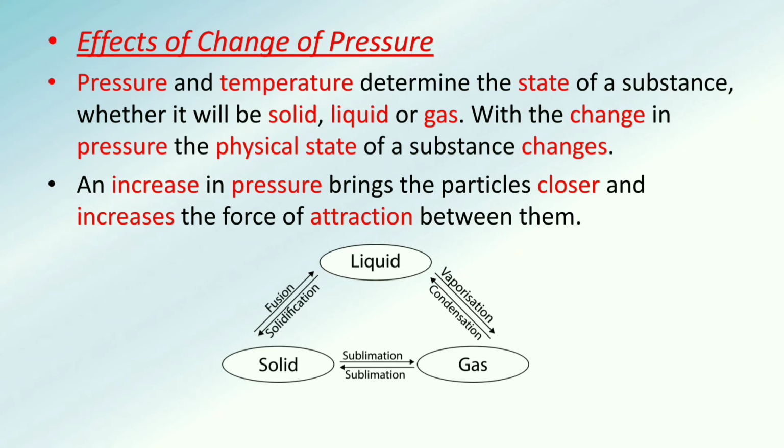Now another figure is given below, which will help you to understand all these three states very clearly. First one, a solid to a liquid, the process is called fusion. If a liquid converts back to solid, it is called solidification. A liquid converts to gas, it is called vaporization. A gas converts to liquid, it is called condensation. And solid to gas and gas to solid, it is called the sublimation process. We are following the NCERT book, so that is why. So I guess you must be getting a clear idea about this one.